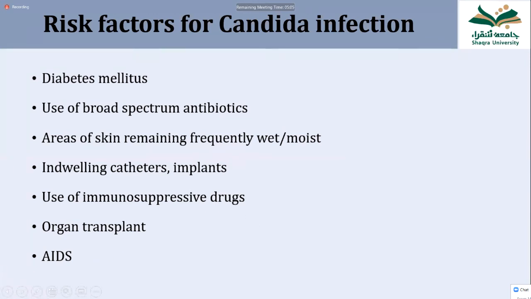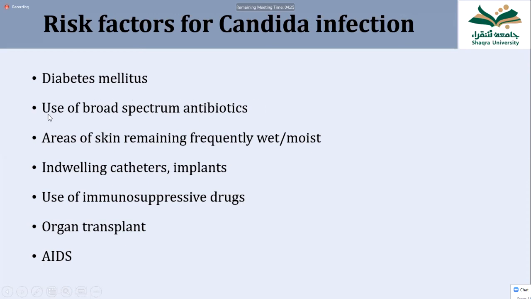See here, I want to discuss a few risk factors. As you see here, use of immunosuppressive drugs, organ transplant and AIDS. All of these three cause a decrease in the immunity. That is why they cause more infection with Candida. And diabetes mellitus, why does it cause more infection with Candida? Because number one, immunity becomes slightly low, not very much low. Another thing, there is too much sugar inside the body in diabetes. And sugar is a very good food for Candida or any other fungus. So fungal infections are more common in diabetes for that reason, because of the high sugar content inside the body.